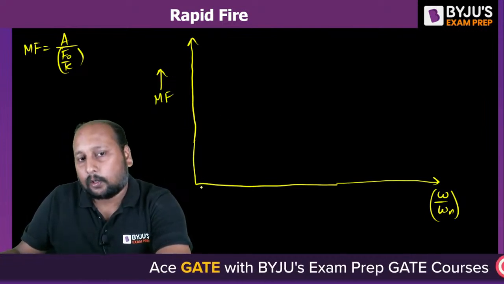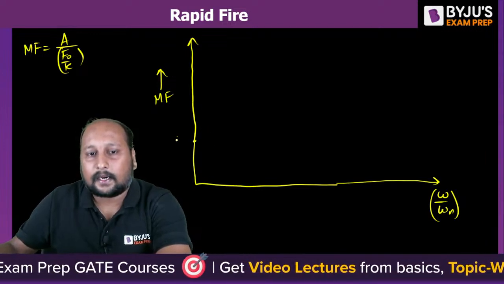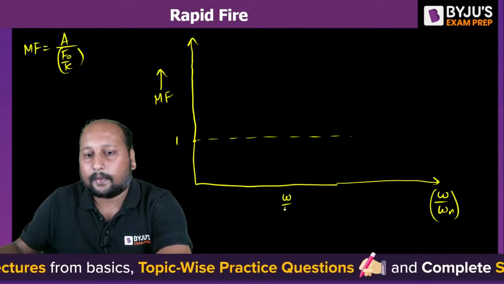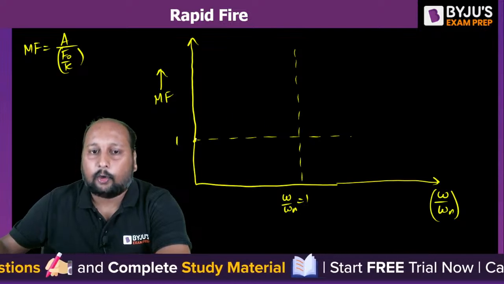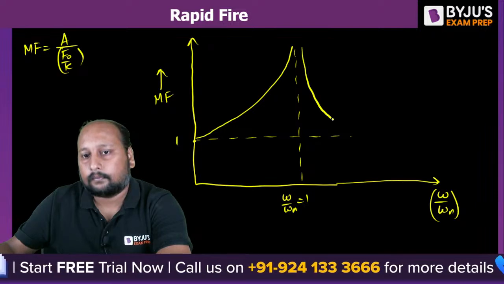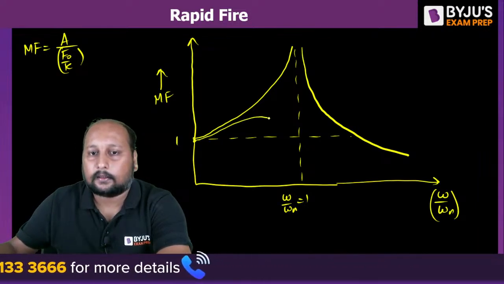omega by omega n is equal to 0, then magnification factor is equal to 1. So, the graph will be starting from this point. Okay. This is your resonance. Omega by omega n is equal to 1. This is your resonance condition. If I try to plot the graph, it is something like this.